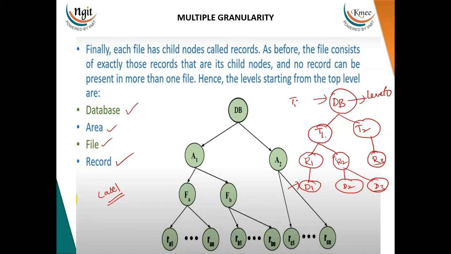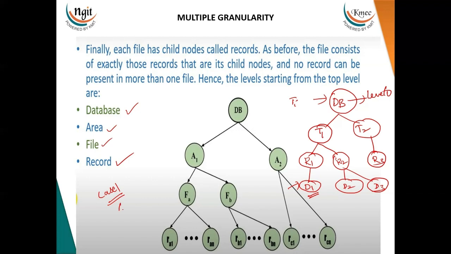It has to traverse until this particular level is reached. It checks whether this database is locked by some other transaction or not. If it is not locked, then it has to traverse this entire path and check at every level whether every node related to this particular element has been locked by another transaction or not. If all the nodes are unlocked, then the transaction can make a lock on this particular data item and restrict other transactions from accessing it.